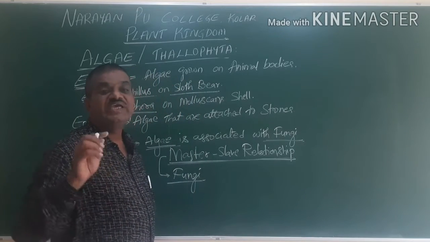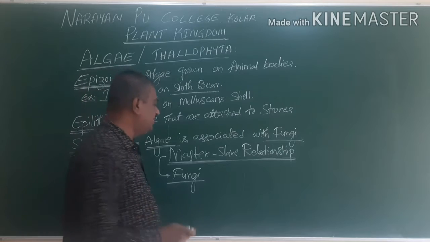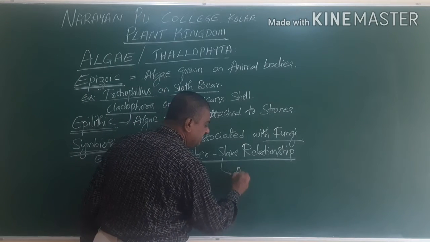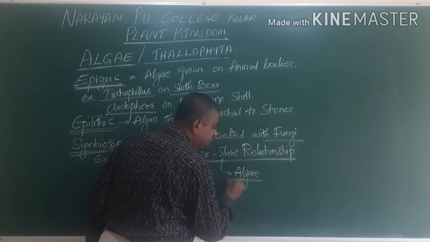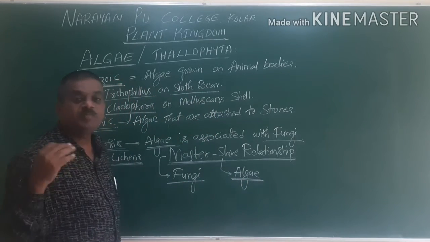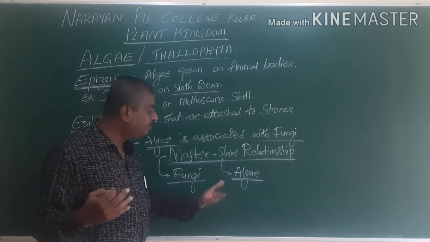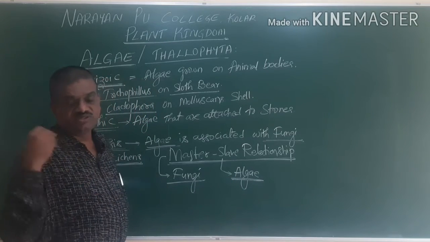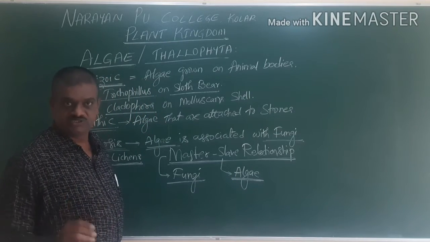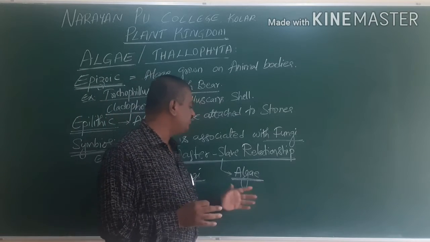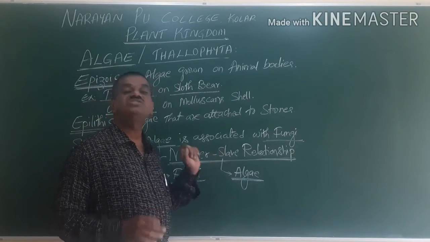It usually extracts the food from the algae. Here the algae is called the slave. So algae prepares the food and that food is extracted by the fungi, which depends on it. But it never gives anything in return. So we use the word master-slave relationship.